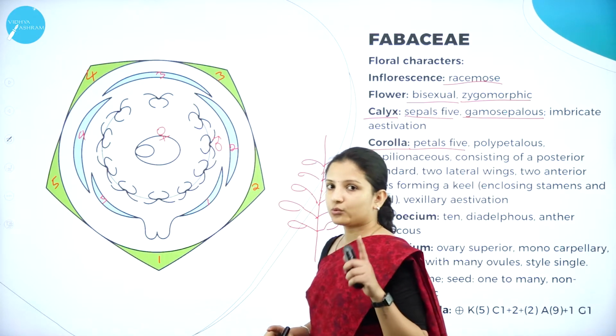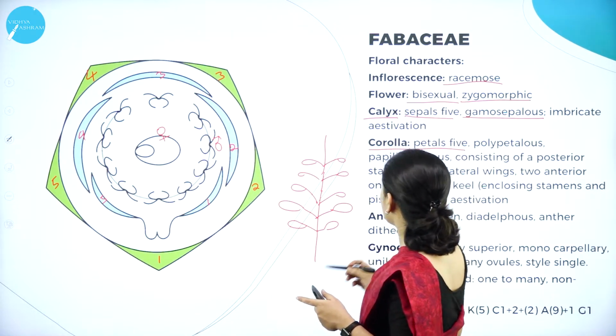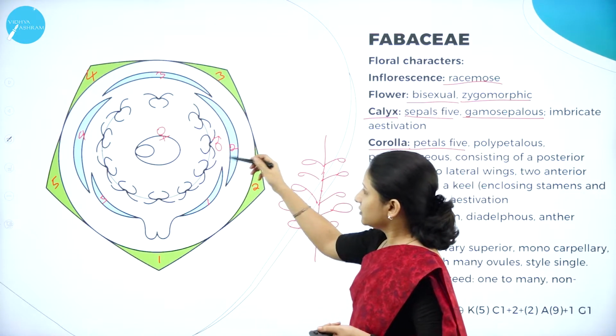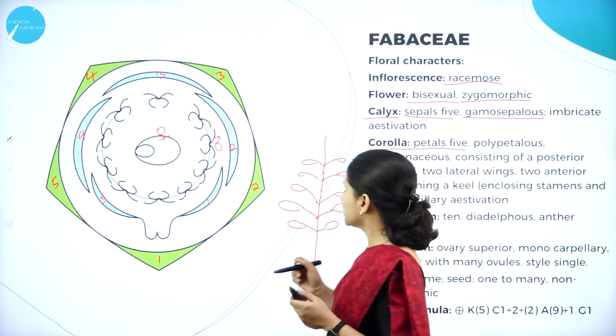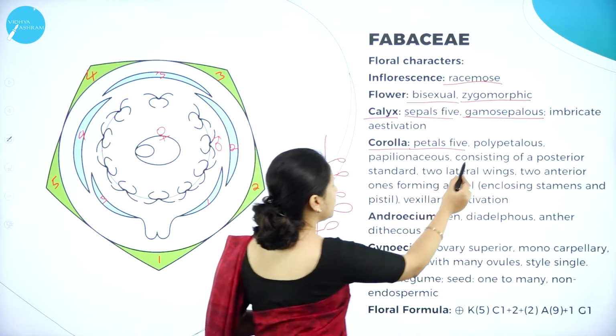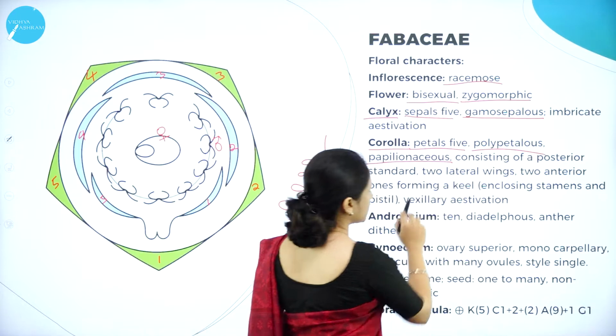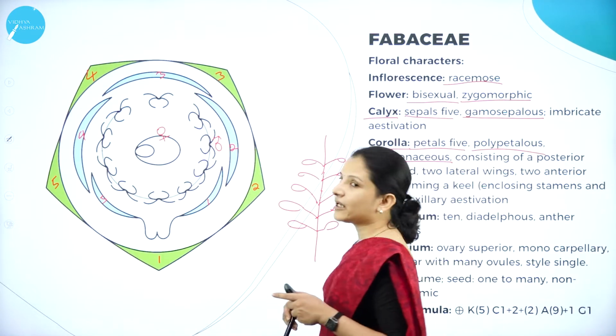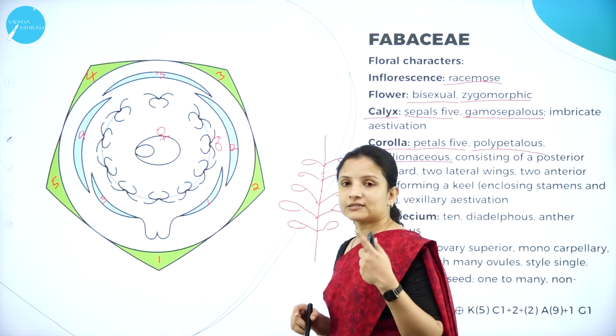And can you see here, when you look at the corolla, you can see they are polypetalous, that is they are not fused. Therefore, a line is not drawn. They are polypetalous. So polypetalous, they are not fused, and they are papillonaceous. So what is papillonaceous? That is they exhibit vexillary aestivation or papillonaceous aestivation.